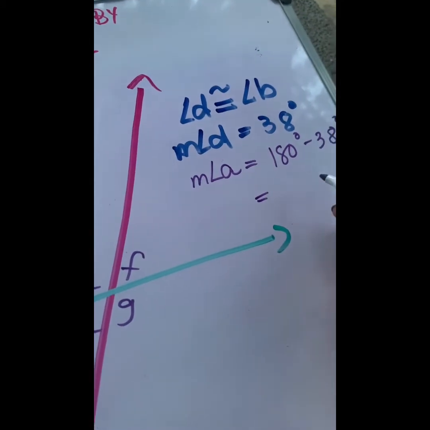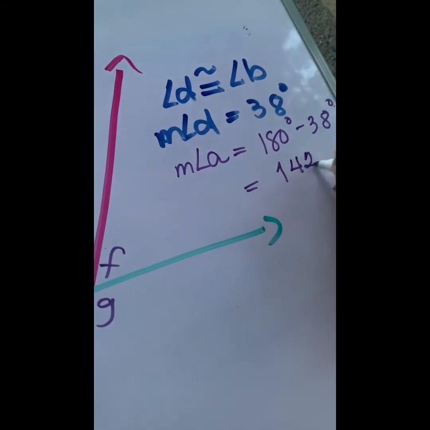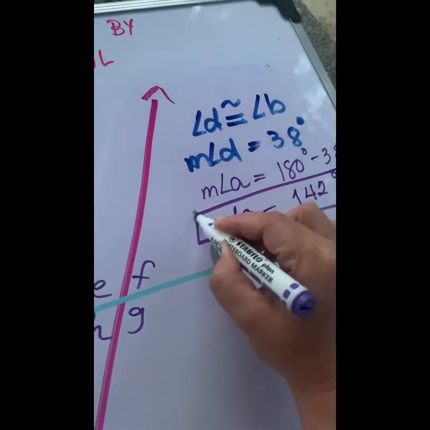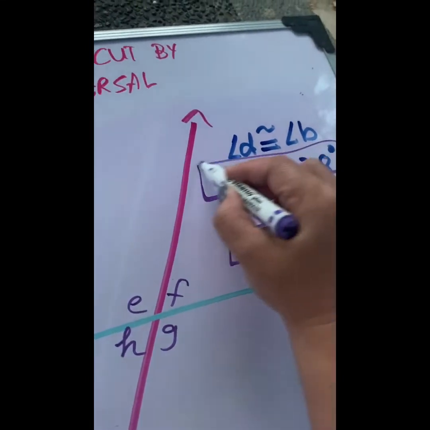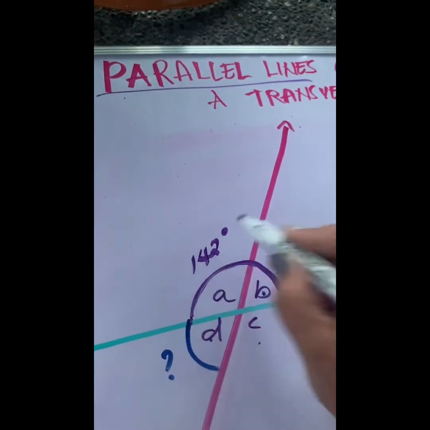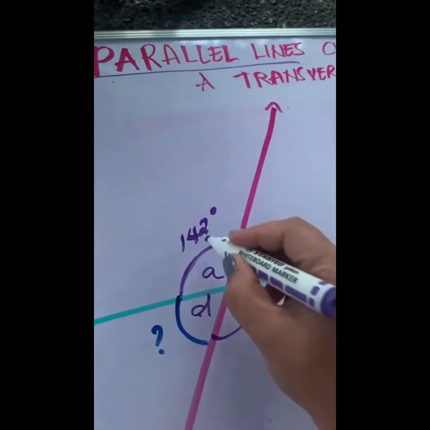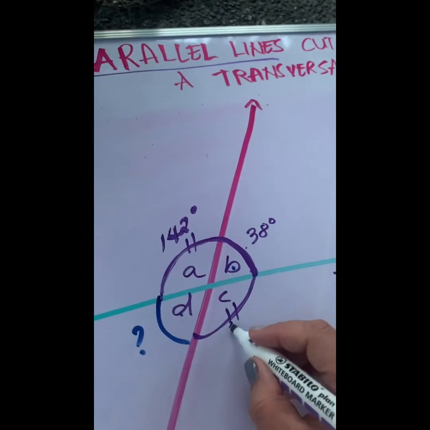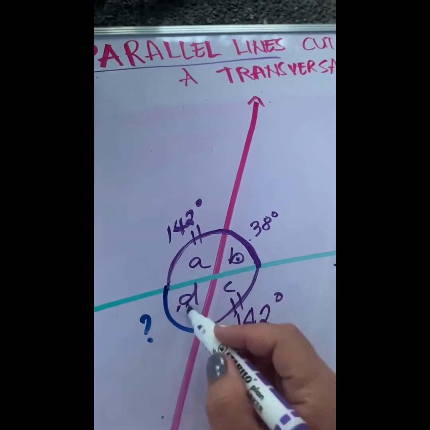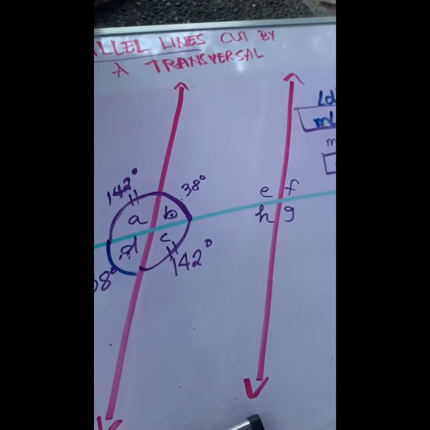And that is, come on, mental math, 142 degrees. And that is measure angle A. You have that. You have this. Would you be able to find angle C? If this is 142, this will be vertical angles, correct? So if they are vertical angles, they will have the same measurement. This is also 142 degrees. B and D are also vertical, so they are also equal. So this will also be 38 degrees.